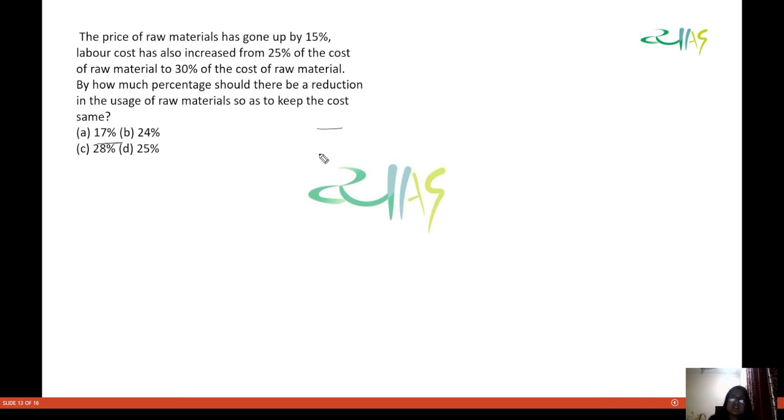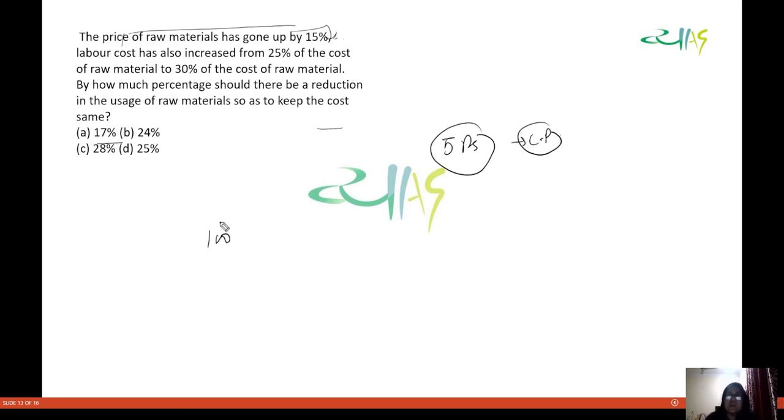Now what was the cost? The cost was 5 rupees. Now it is saying the price of raw material has gone up by 15%.